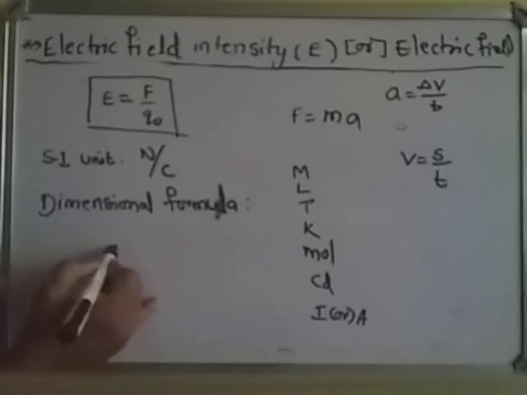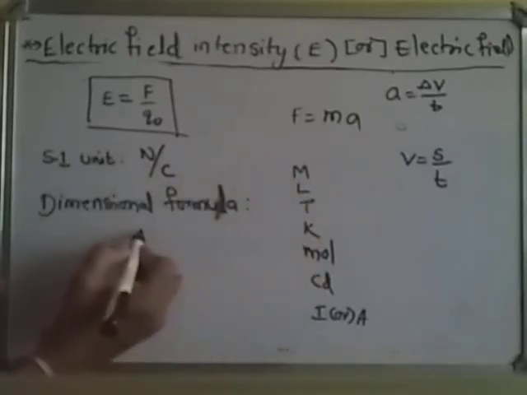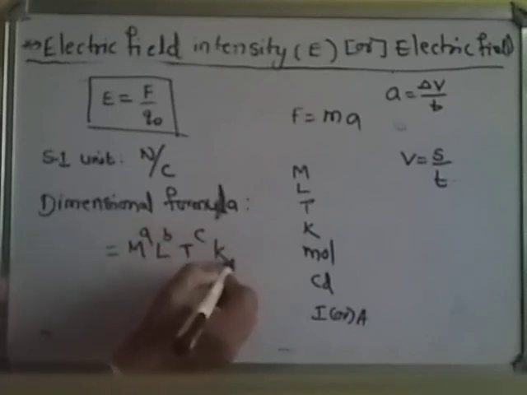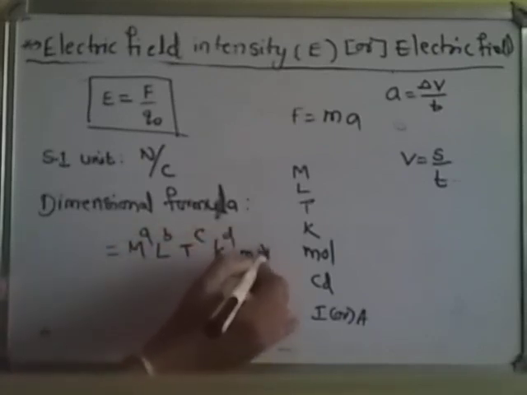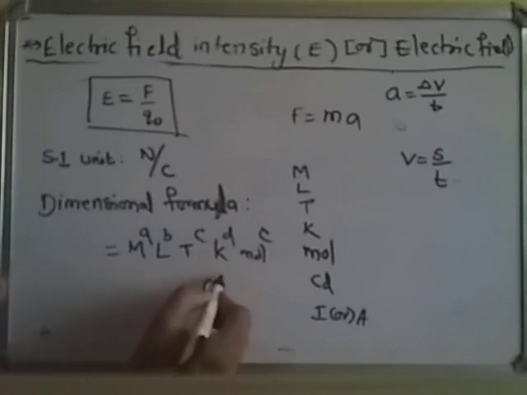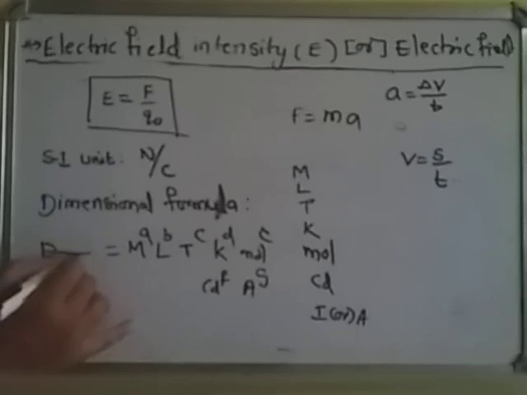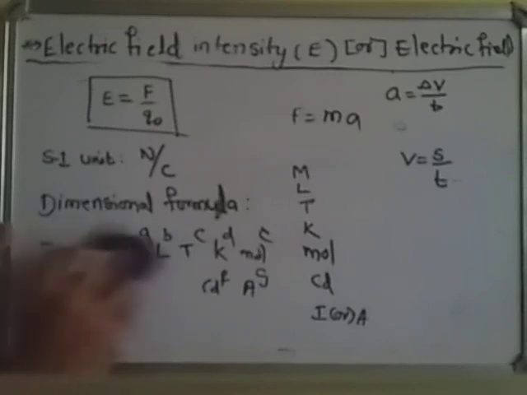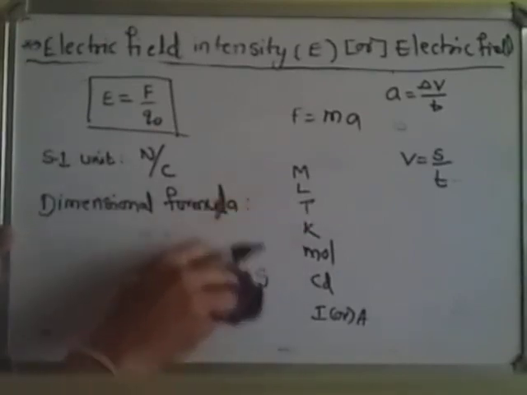That means the dimensional formula is M power a, L power b, T power c, K power d, mole power e, CD power f, A power g. This is the dimensional formula. We can express any physical quantity in terms of fundamental physical quantities, and for that we have to raise the powers of fundamental physical quantities.